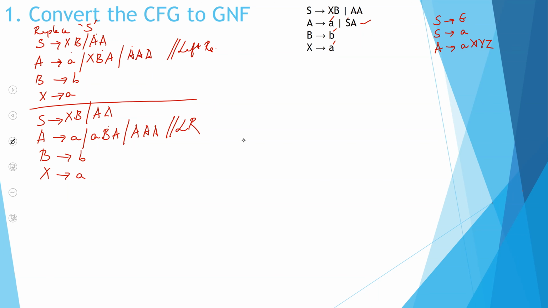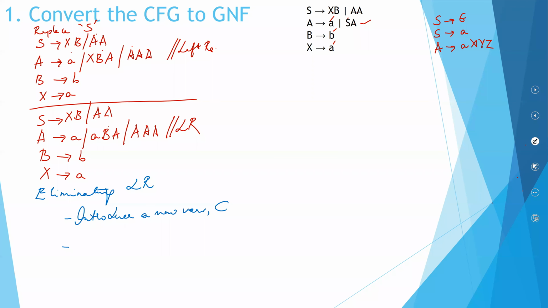To eliminate left recursion, you have to introduce a new variable. Okay, so now what I'm doing is eliminating left recursion. First you will have to introduce a new variable. Give it any name.